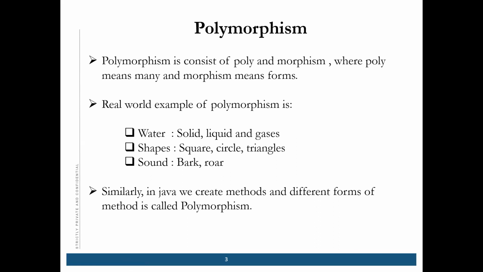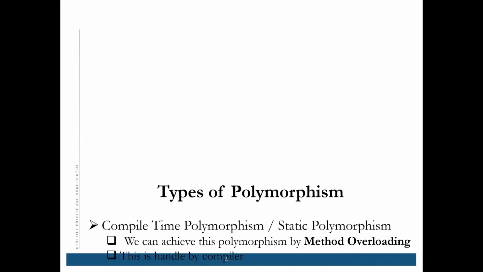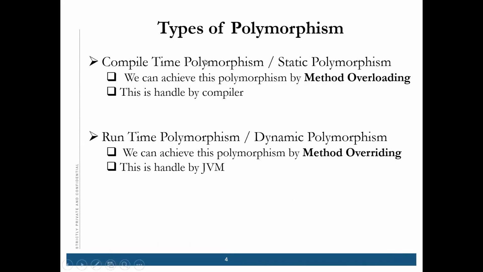How do you use different methods? There are two ways of achieving polymorphism: method overloading and method overriding.